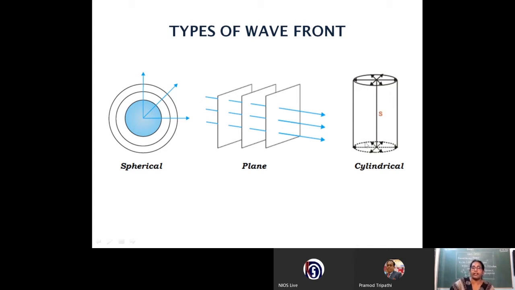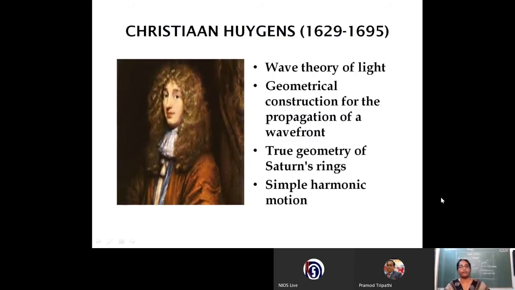A part of a cylindrical wavefront can again be considered as a plane wavefront. Or at a very far distance, at infinite distance from a point source, the wavefront can also be considered as a plane wavefront. These are the three different types of wavefront.